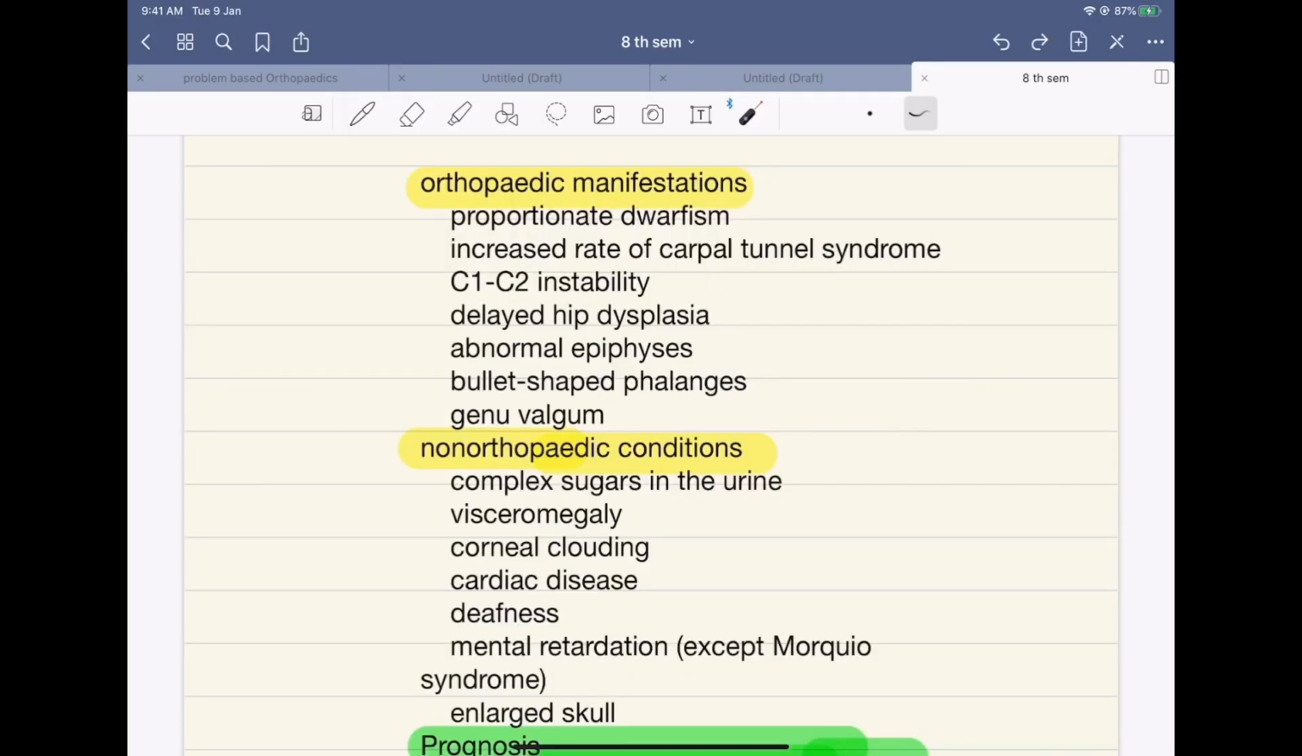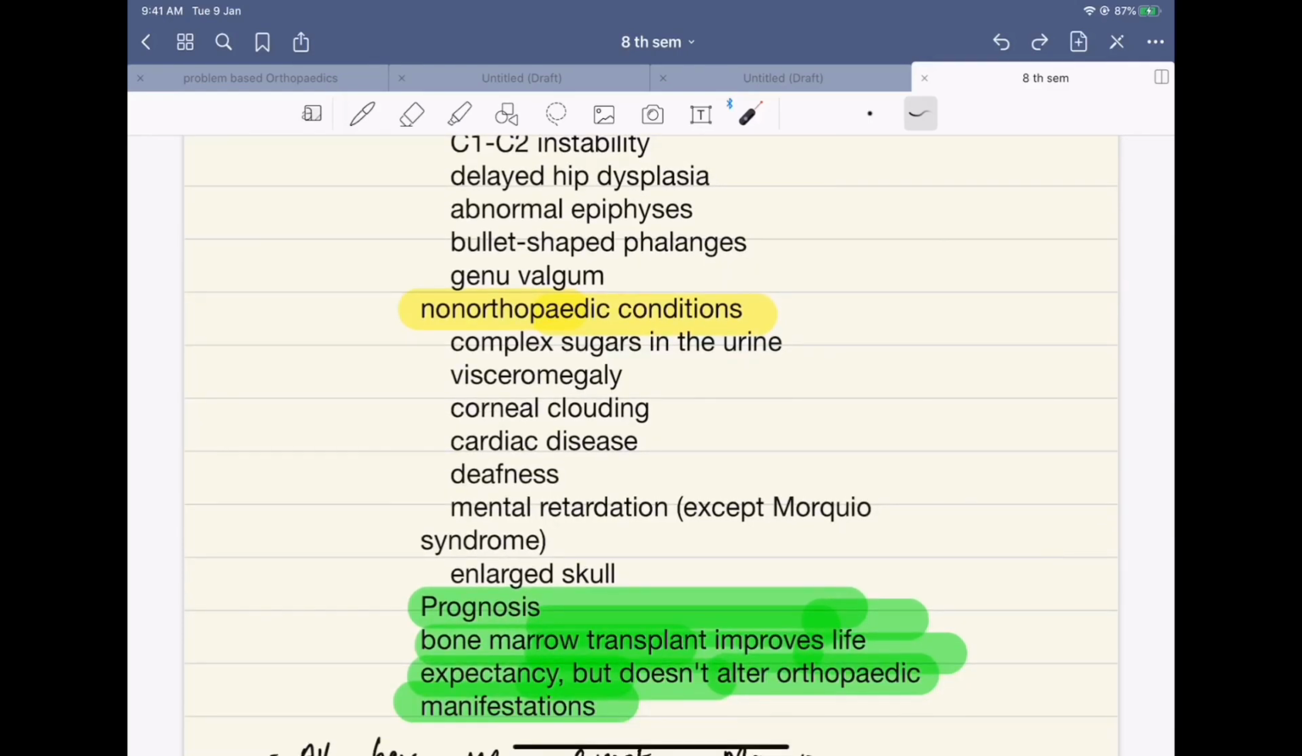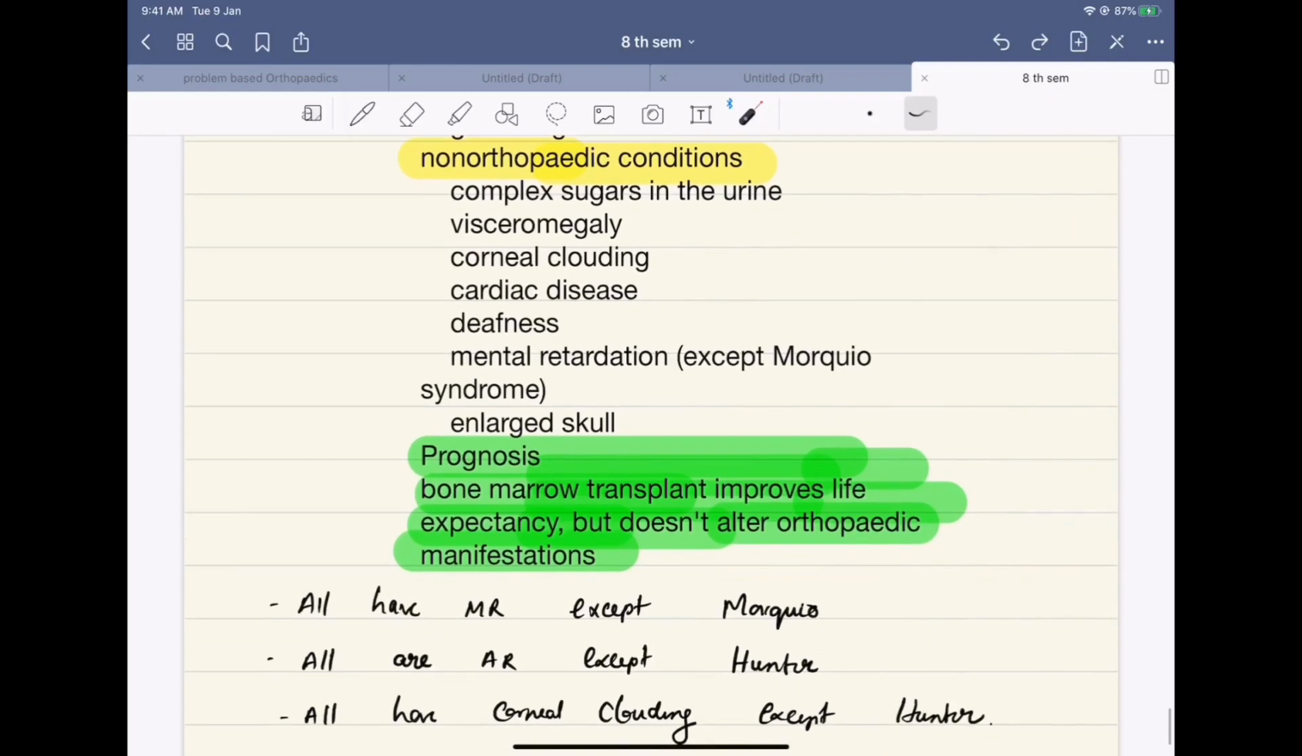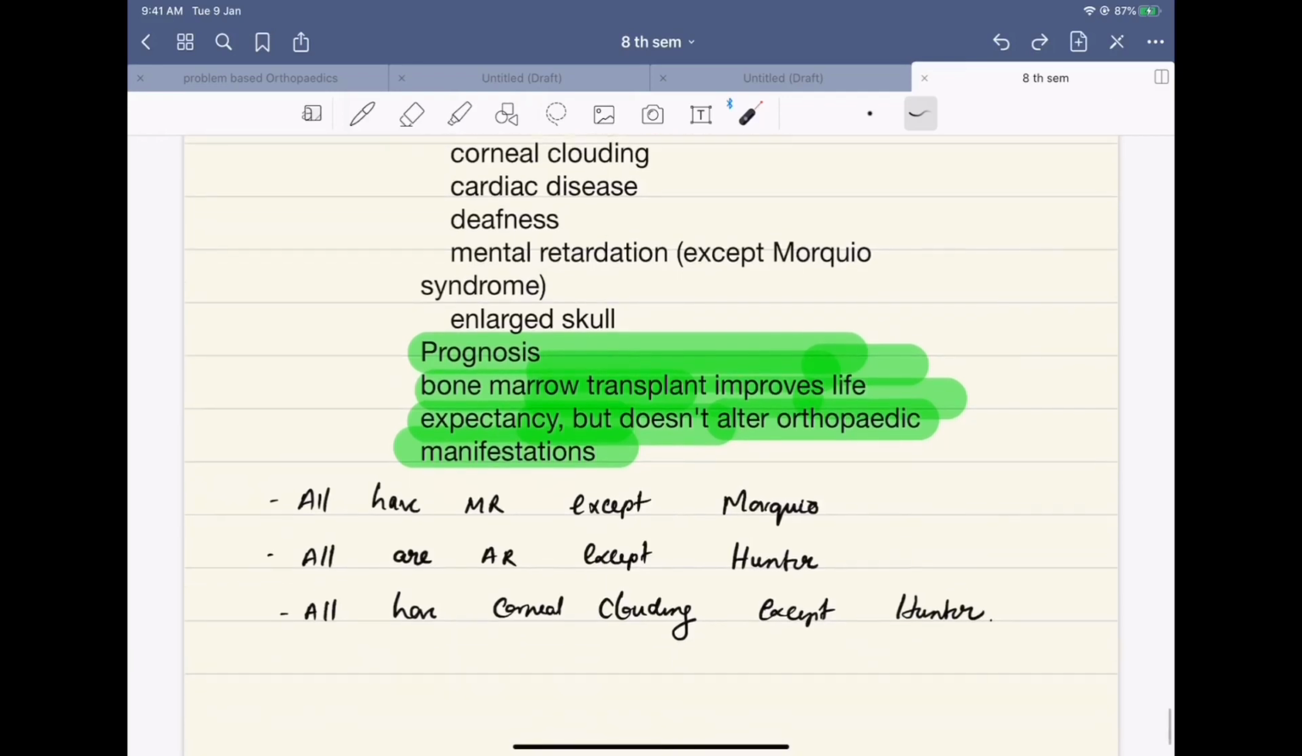General orthopedic manifestations of mucopolysaccharidosis are proportionate dwarfism, increased rate of carpal tunnel syndrome, C1 C2 instability, delayed hip dysplasia, abnormal epiphysis, bullet-shaped phalanges, genu valgum. Non-orthopedic conditions include complex sugars in the urine, visceromegaly, corneal clouding, cardiac disease, deafness, mental retardation, which is not seen in Morquio. Enlarged skull. Prognosis: bone marrow transplant improves life expectancy but does not alter orthopedic manifestations.